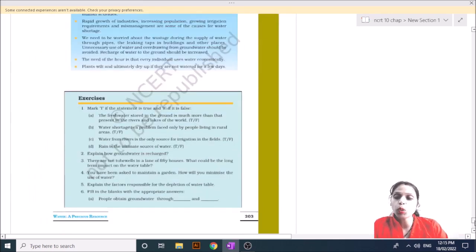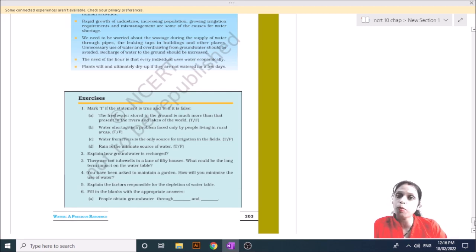The fresh water stored in the ground is much more than that present in rivers and lakes. It is false. Water shortage is a problem faced only by people living in rural areas. It is also false, because water shortage is not a problem only for rural people.